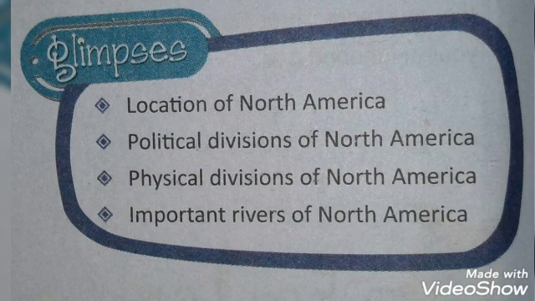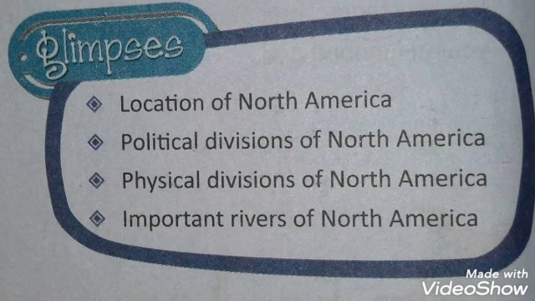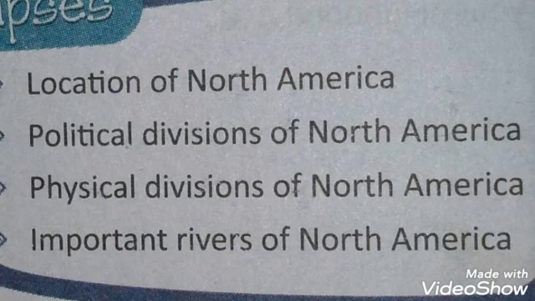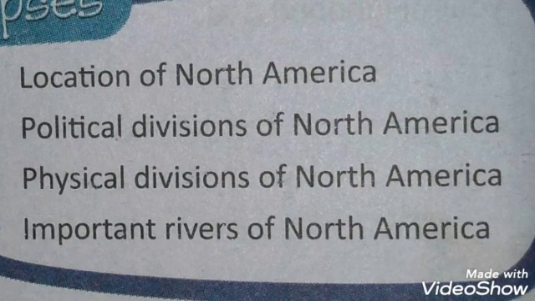Now, political divisions. The two largest countries in this continent are Canada and the United States of America, both of which are situated to the north of the Tropic of Cancer. Canada is the largest country of North America, followed by the United States of America or USA and Mexico. These three countries together cover 95% of the total area of the continent. The continent becomes narrow towards the south.